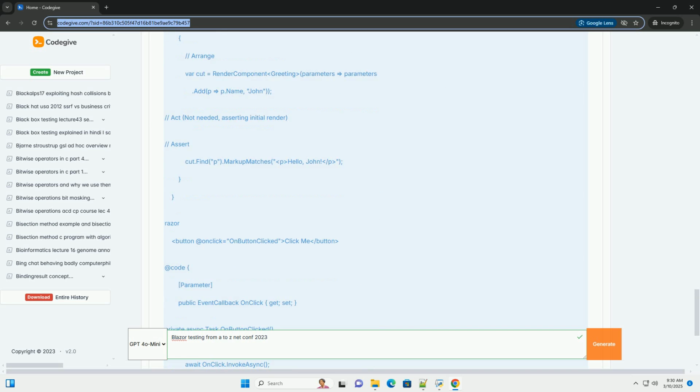8. Common Blazor testing challenges and solutions: testing JavaScript interop; testing authentication and authorization; dealing with asynchronous state updates. 9. Advanced testing techniques: property-based testing; mutation testing; visual regression testing. 10. Conclusion and further resources.